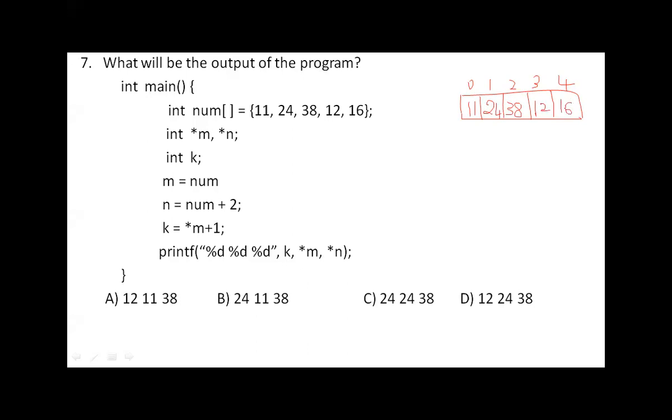So this is our array, and we have 2 pointers here, m and n. Assume m is a pointer here, so this is m, and n is another pointer here. These are 2 pointers which are going to store addresses. Another variable k is a variable here. We have one more variable k.